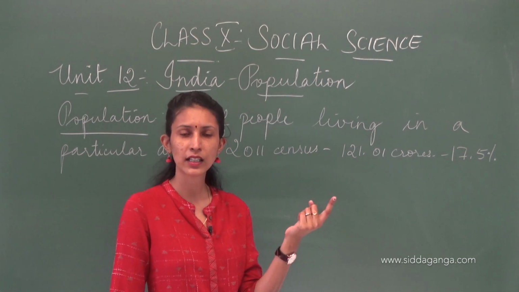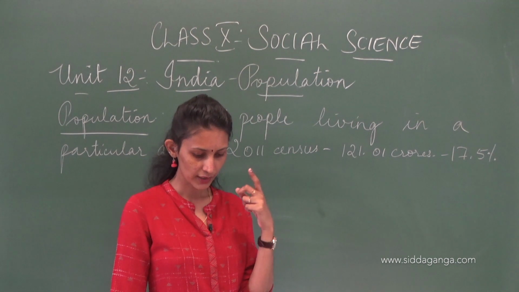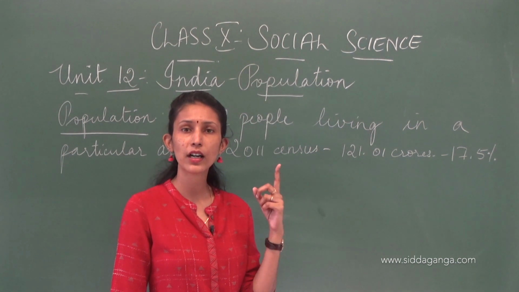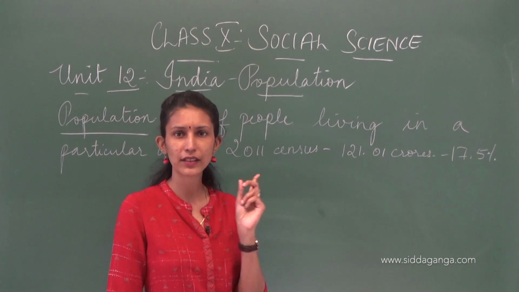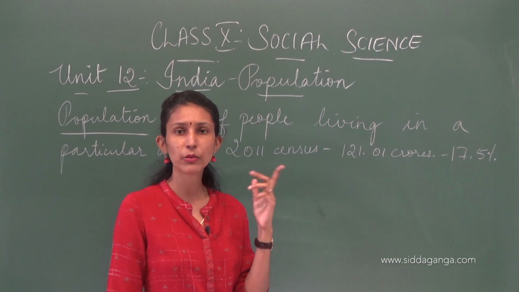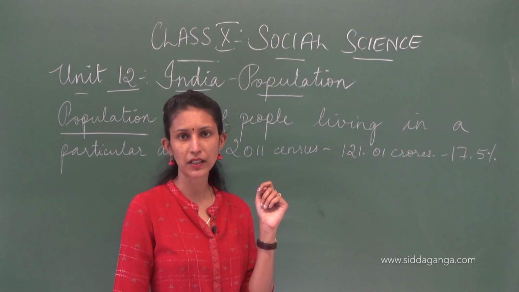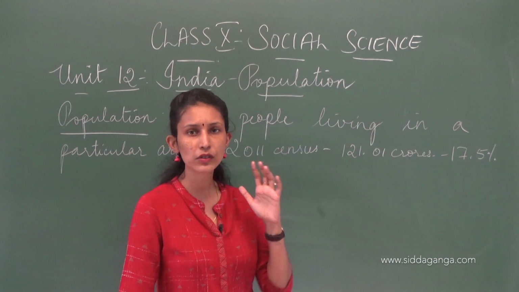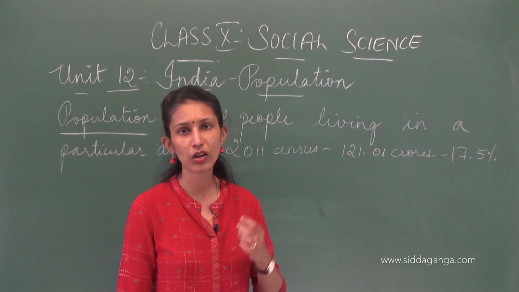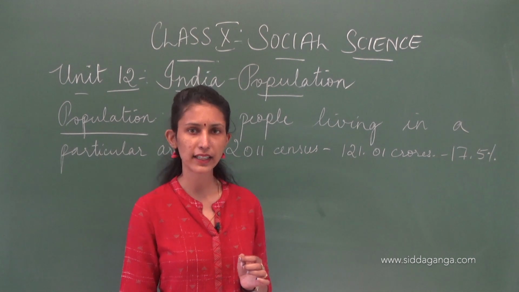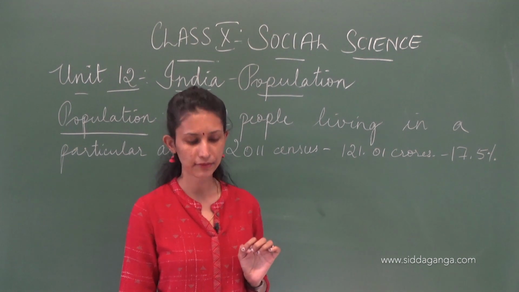Because there were a lot of diseases, okay, pandemics, epidemics like these, and there were no medical facilities, that is, a poor healthcare system, and that is why people used to die easily.